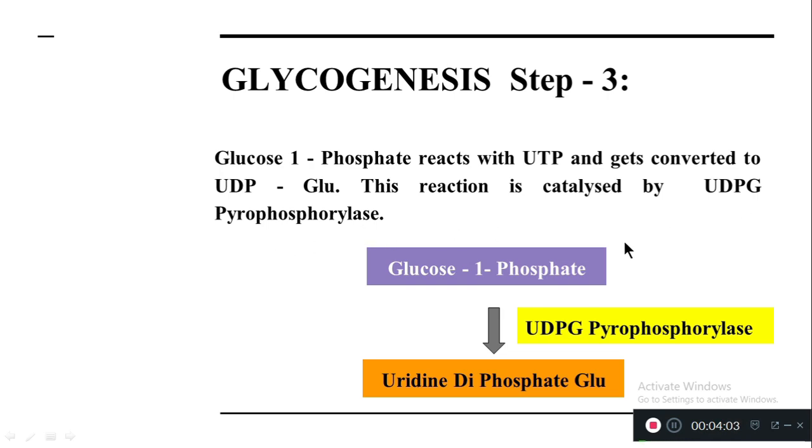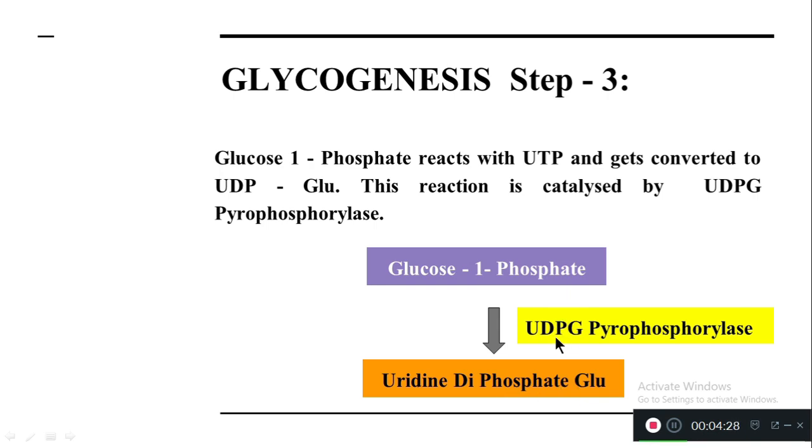The enzyme which catalyzes the conversion of glucose 1-phosphate into uridine diphosphate glucose is uridine diphosphate glucose pyrophosphorylase.